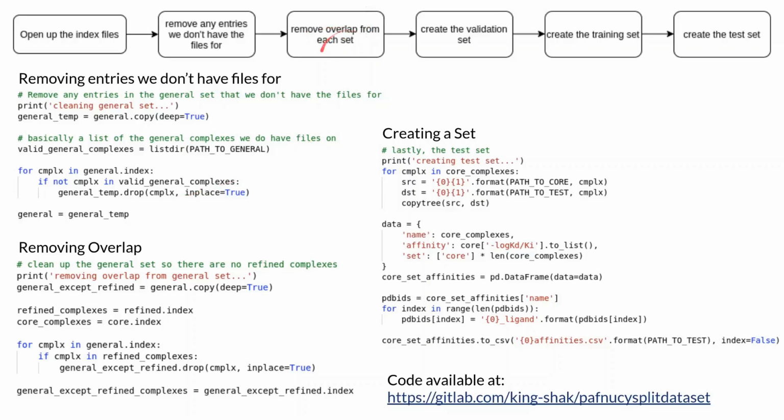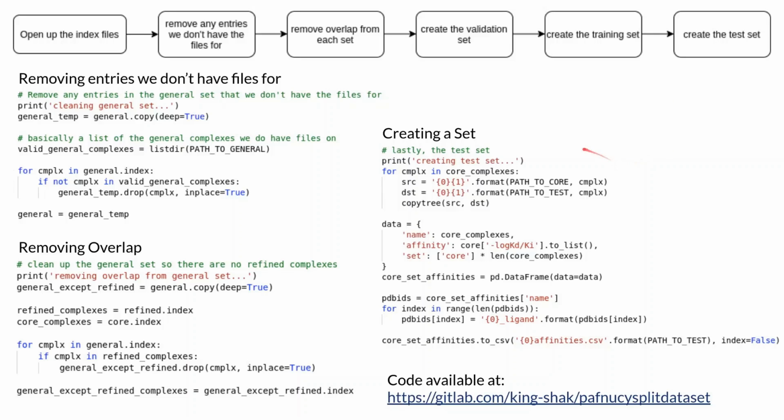Next, we remove the overlap from each set. We have an example of this down here, again with the general set. If there are any complexes within the general set that are also within the refined set, we drop it from the general set. The refined set at this point in time contains the core set as well. So, once this is done, we repeat the process with the refined set, removing any entries that are within the core set. Now that we've done all of the cleanup, we can go ahead and create the validation, training, and test sets.